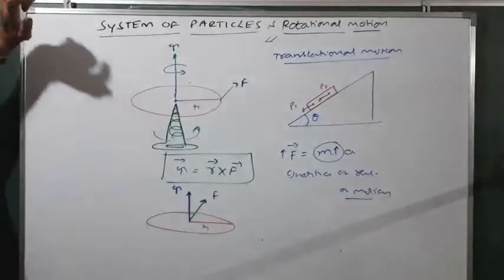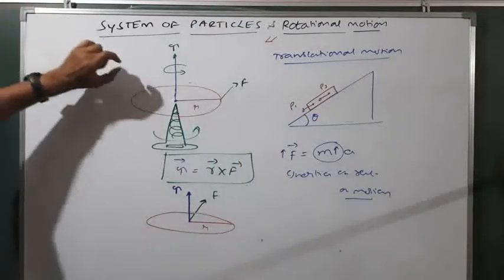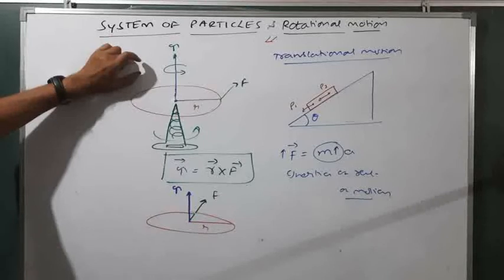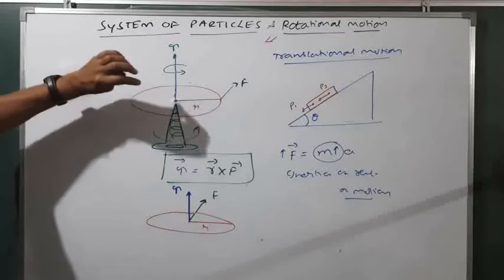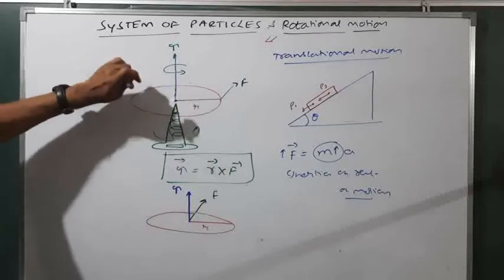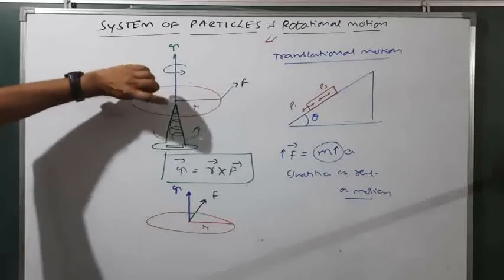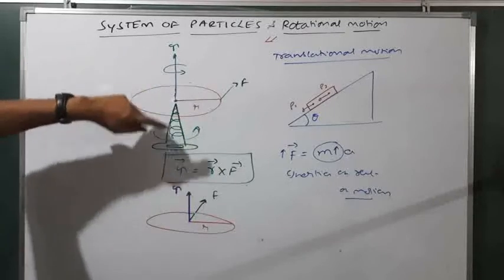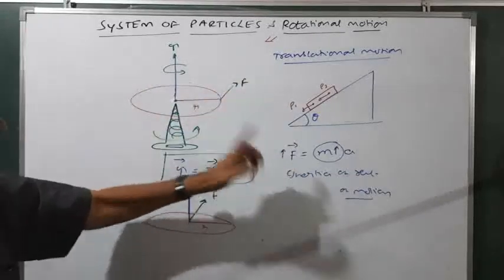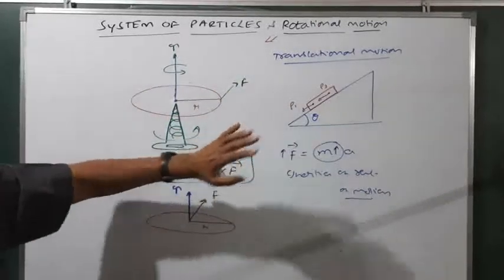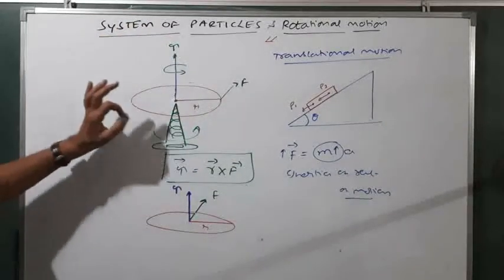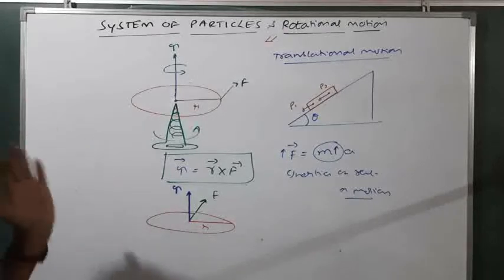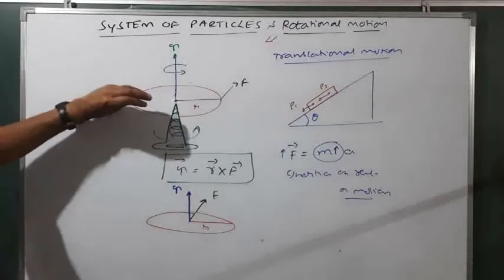Therefore, remember, torque is a vector physical quantity that represents how much force is required for rotational motion. For translational motion we measure the force required, but for rotational motion we have to use torque. So now we are studying a beautiful quantity called torque.